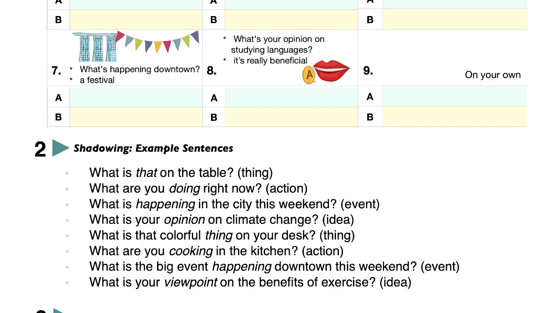What is that colorful thing on your desk? That's a thing. What are you cooking in the kitchen? That's an action. What is the big event happening downtown this weekend? That is an event. What is your viewpoint on the benefits of exercise? That is an idea.